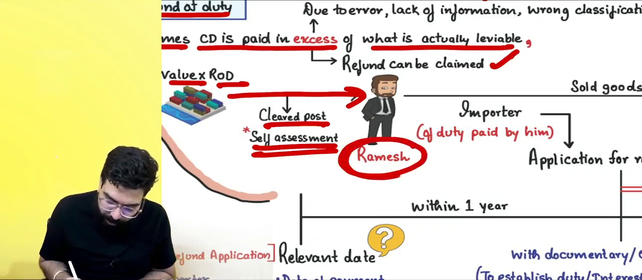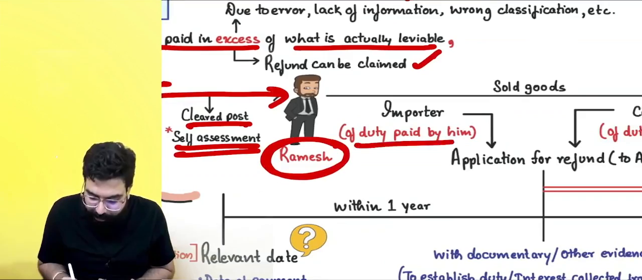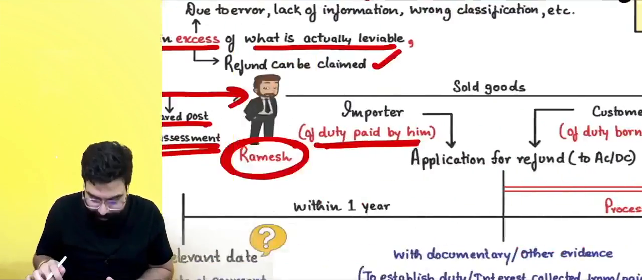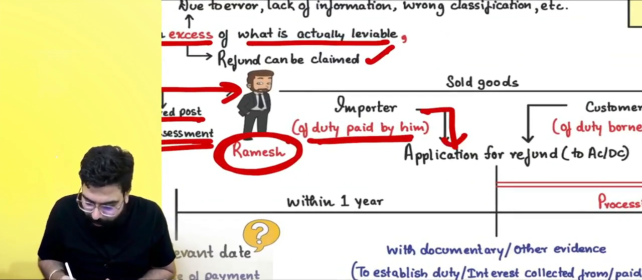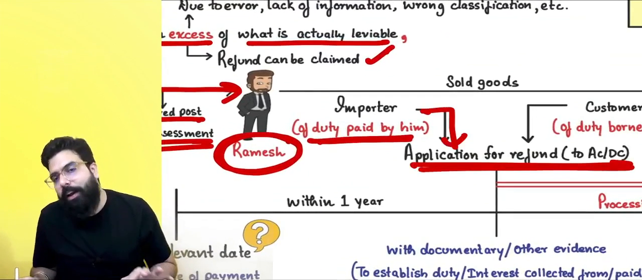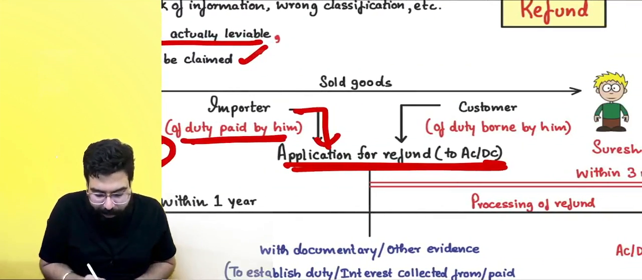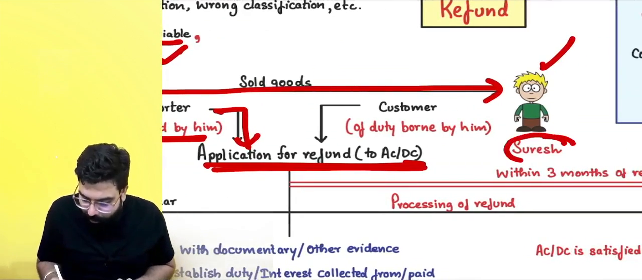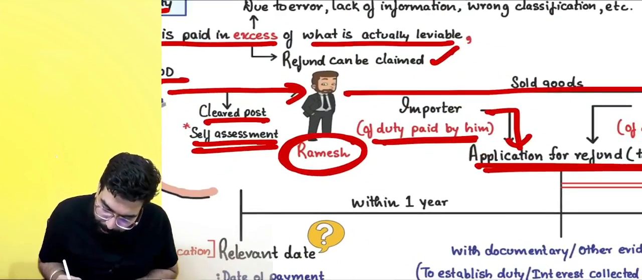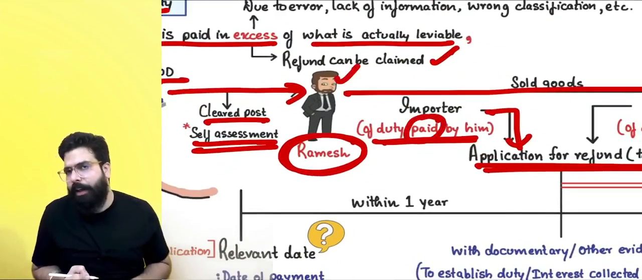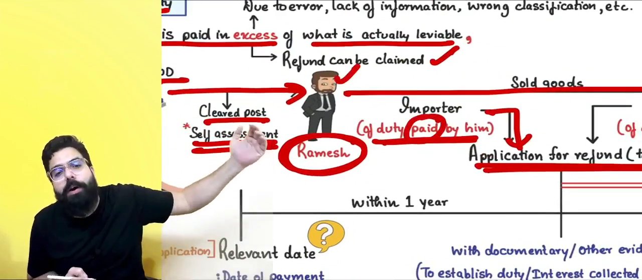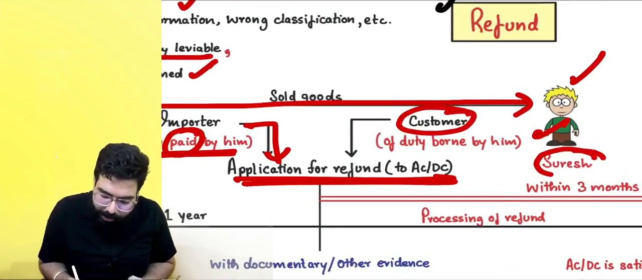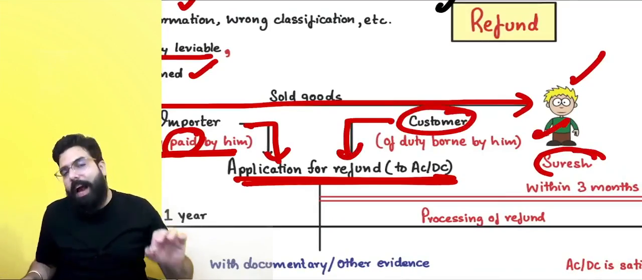So, for an example, you are Ramesh, you are the importer. Whatever duty you have paid extra, so I have paid 10,000 and 1,500 extra. For that, I can file an application to the AC or DC. Sir, supposingly, I sold these goods to Suresh. Then Suresh is the person who has borne the duty. I had paid the duty, so I was taking the refund, but I passed on the burden to Suresh. Now, Suresh, being the customer, has borne the duty. He will make an application.